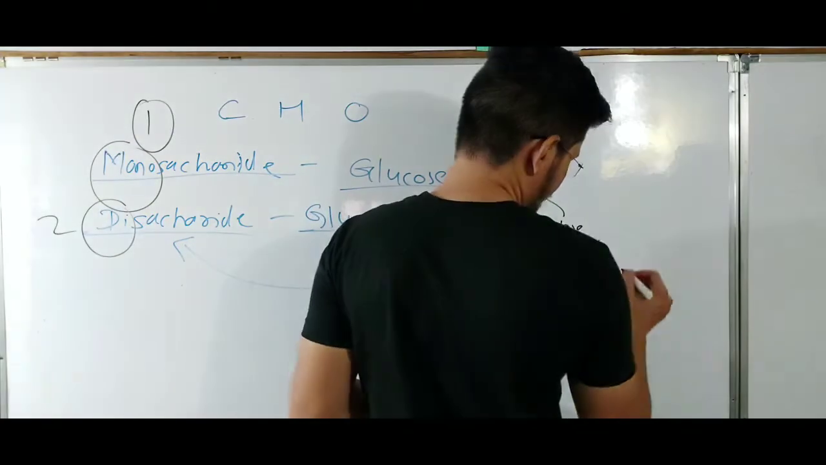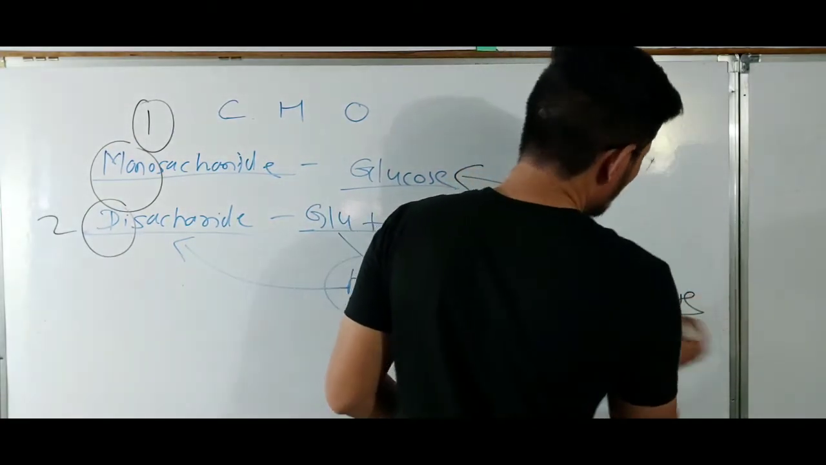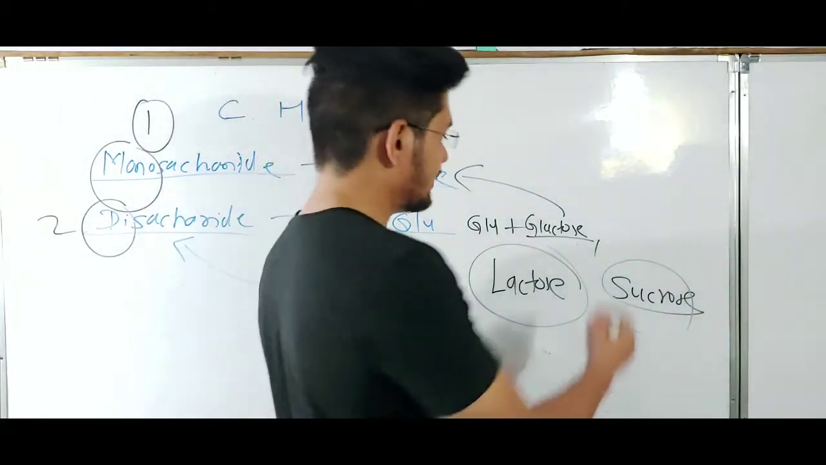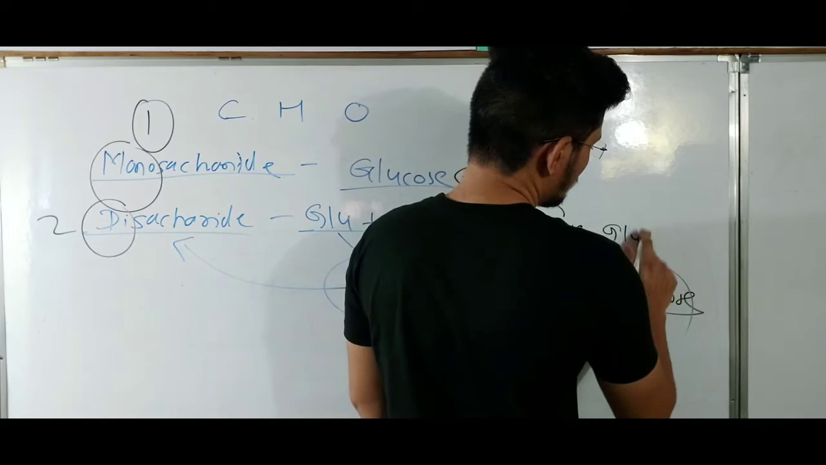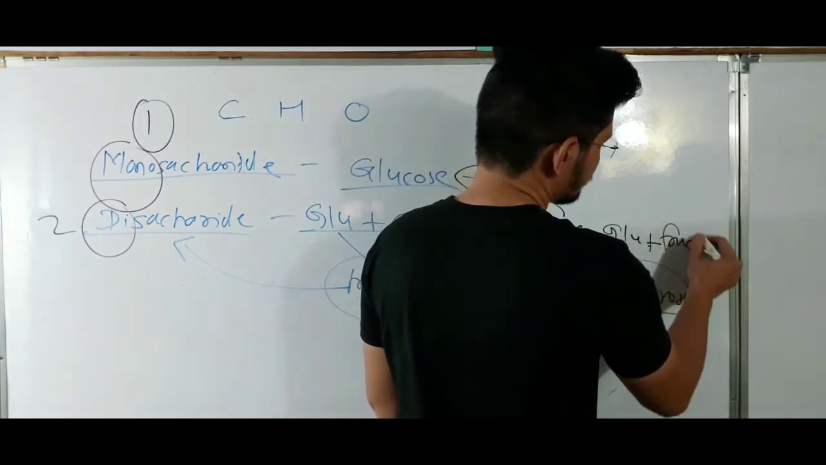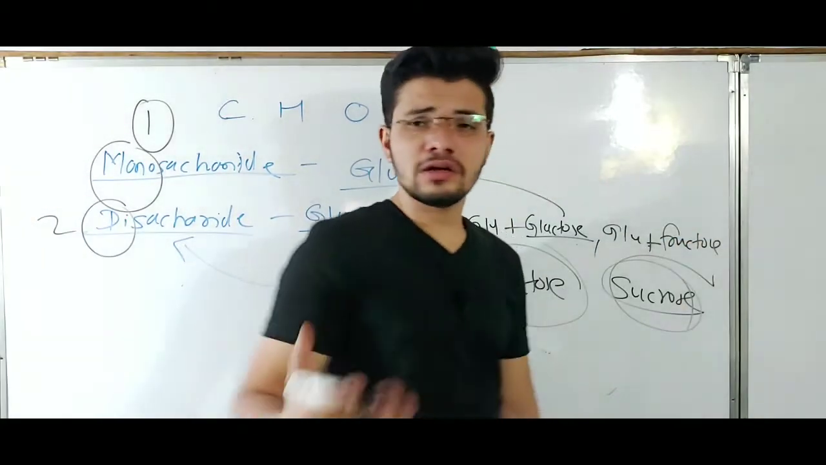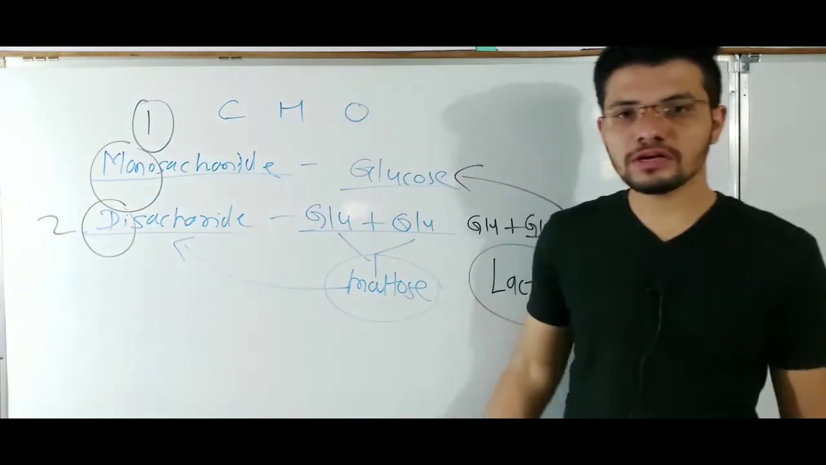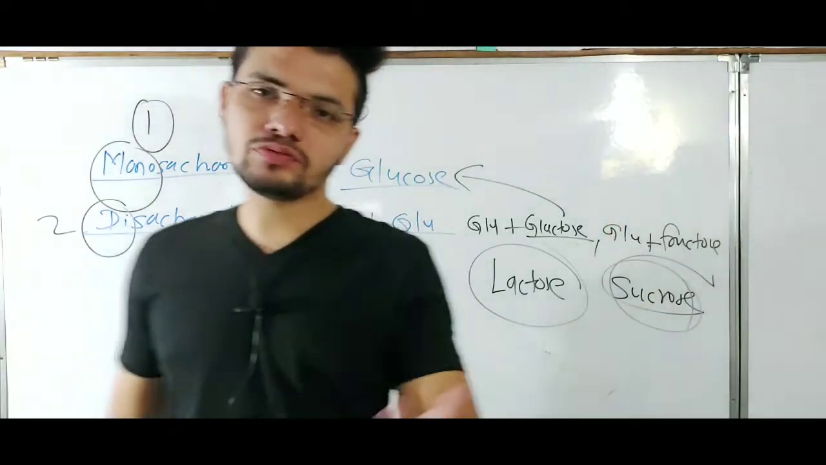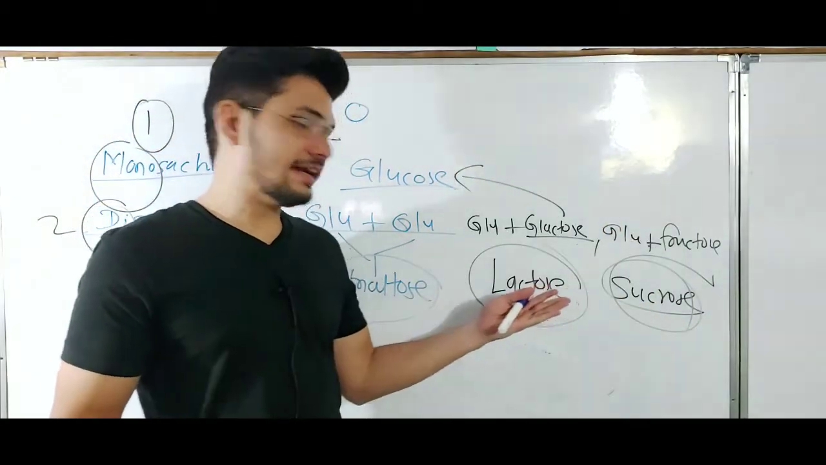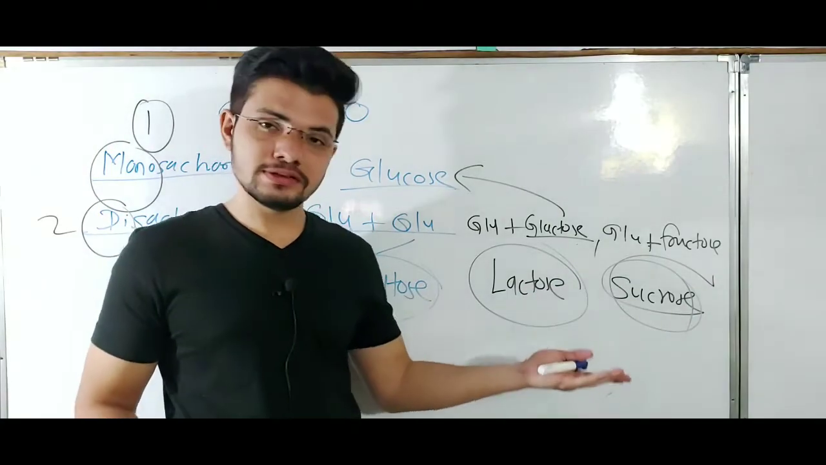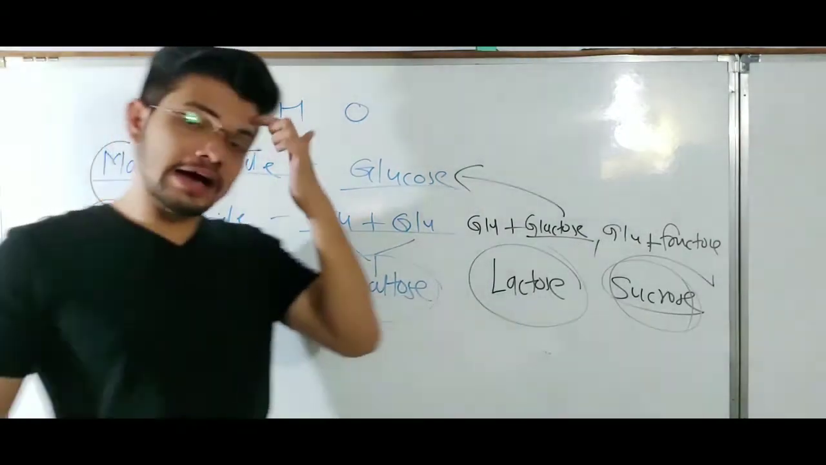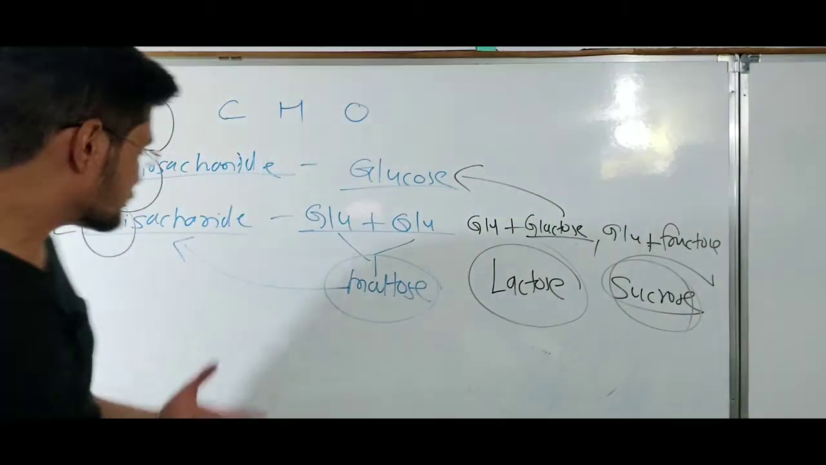Another example is sucrose. Sucrose is also an example of a disaccharide. It is made up of glucose plus fructose. Sucrose is also called the table sugar which we use in our kitchen. So sucrose, lactose and maltose are the disaccharide sugars.